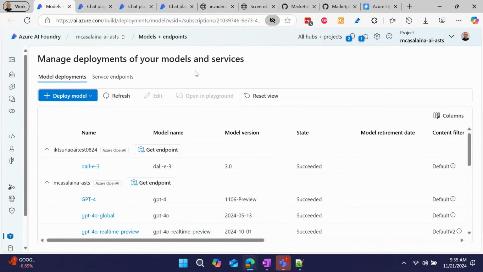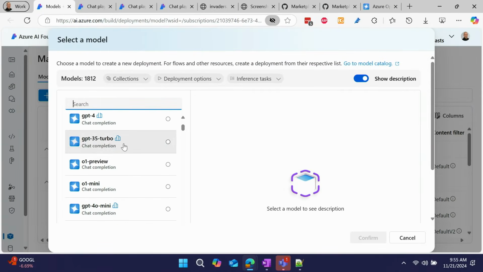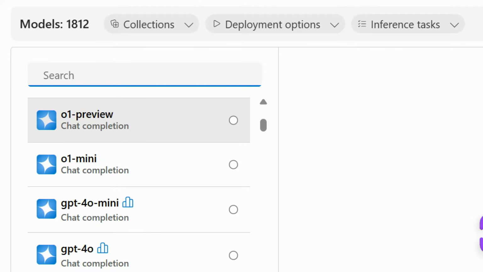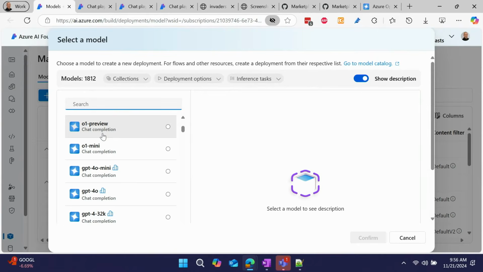All right, now I'm in the Azure AI Foundry. And you will find, by the way, that if you go to deploy these models, these do appear now right here as deployable models in the Azure AI Foundry. Now, the O1 preview model may have a wait list, so you might have to apply for a wait list, although we are draining that as quickly as we can. And if you're unable to deploy it, never fear. In a little while, I'm going to show you how you can try it anyway. So don't worry about that.